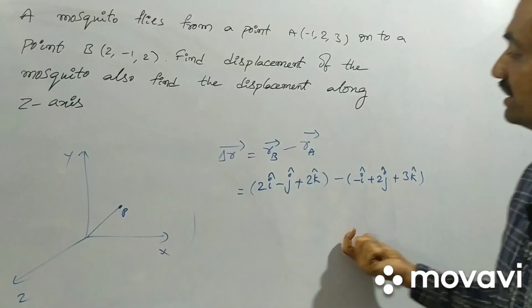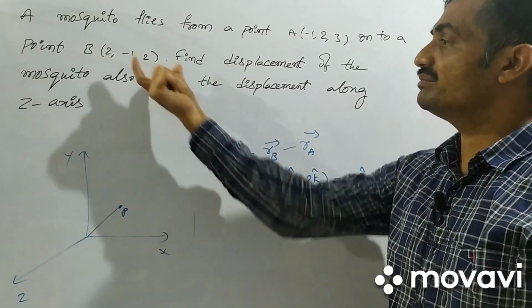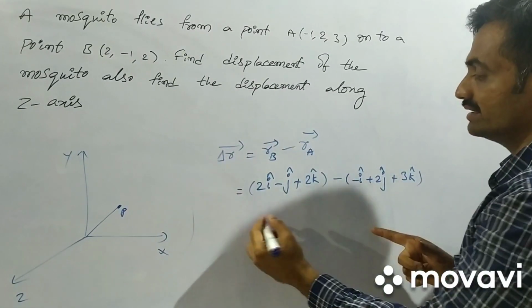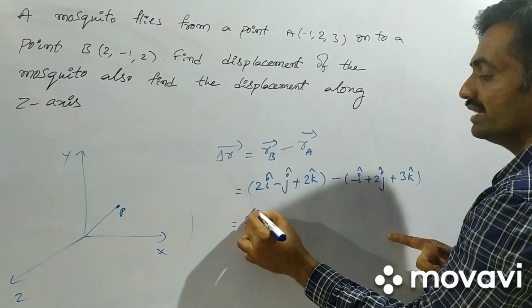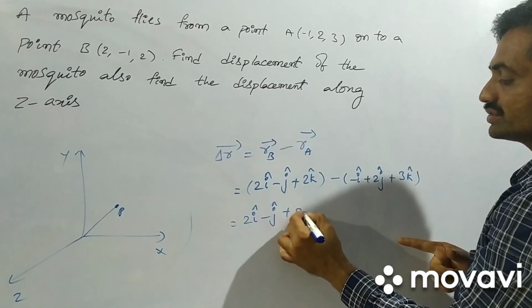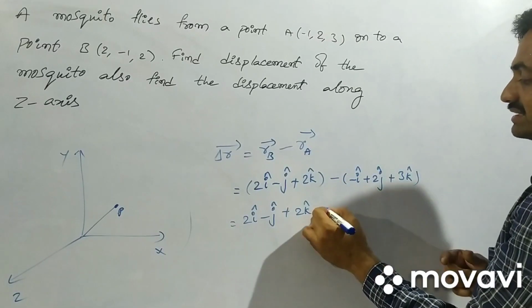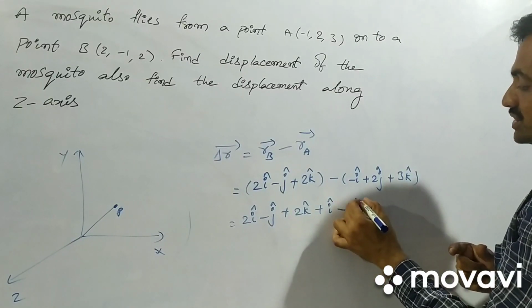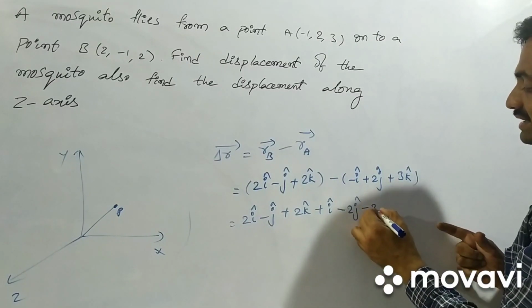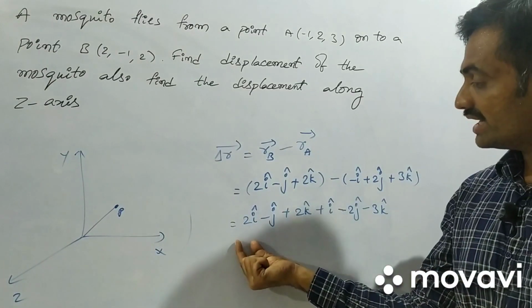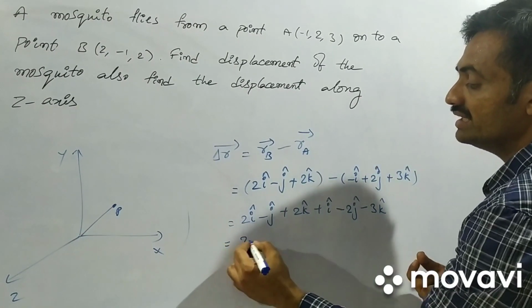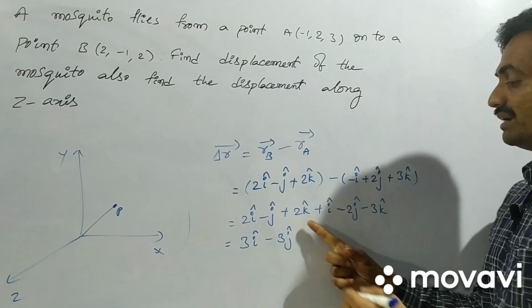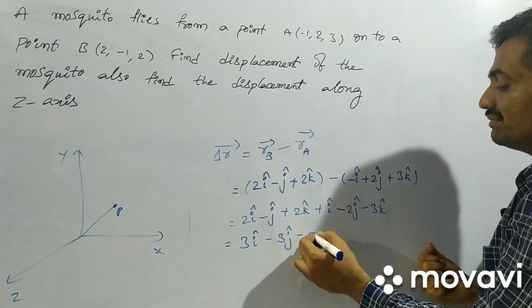So the change in position is 2i minus j plus 2k minus (minus i plus 2j plus 3k). So 2i plus i, nothing but 3i, minus j minus 2j is minus 3j, plus 2k minus 3k is minus k.